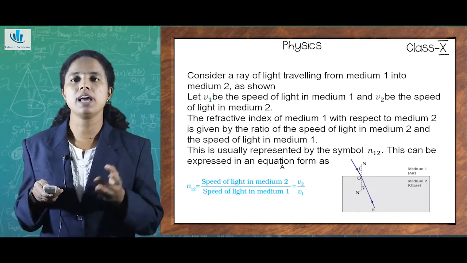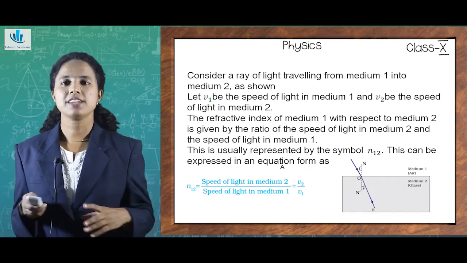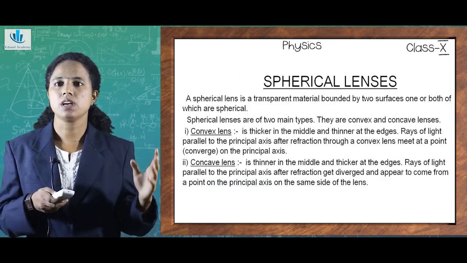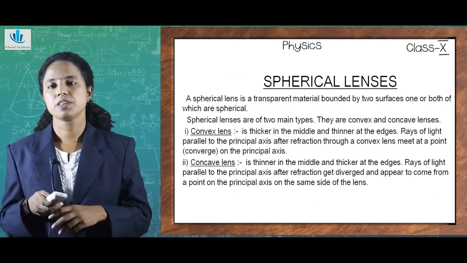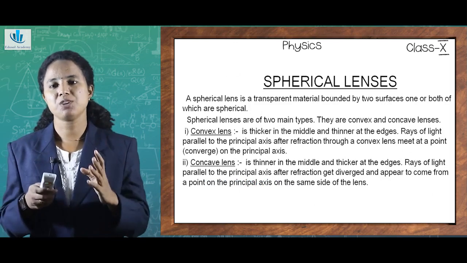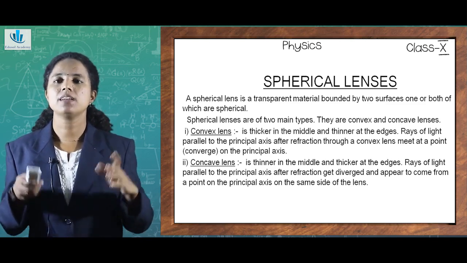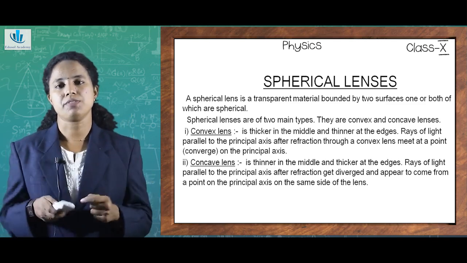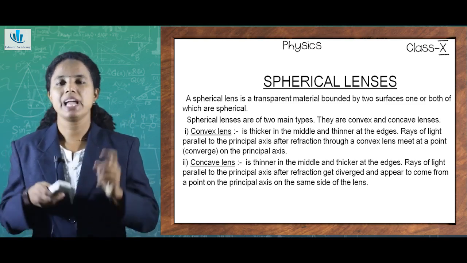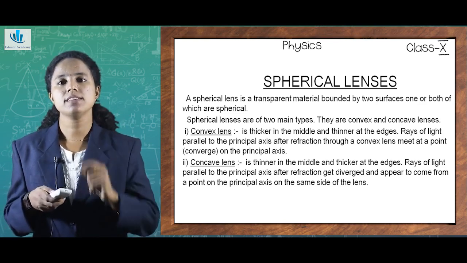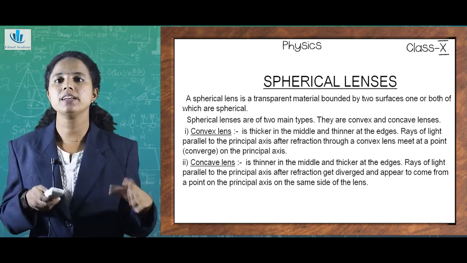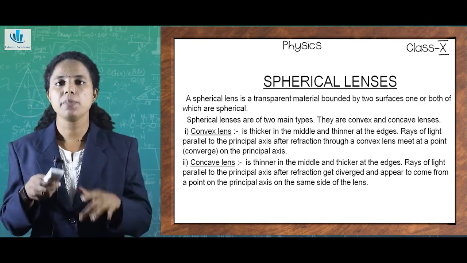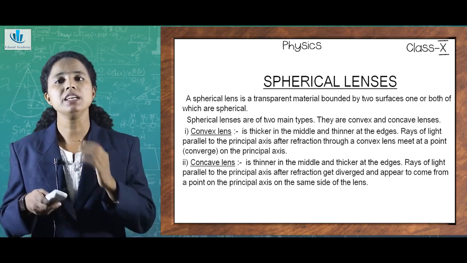Just like mirrors, there is another category called lenses. A spherical lens is a lens which is of the form of a sphere part. A spherical lens can be said to be a transparent material, but its specification is that it is bounded by two surfaces. But what was the case of mirrors? It has only one reflecting surface, but here we take two surfaces. In that case, among the two surfaces, either one or both can be spherical.